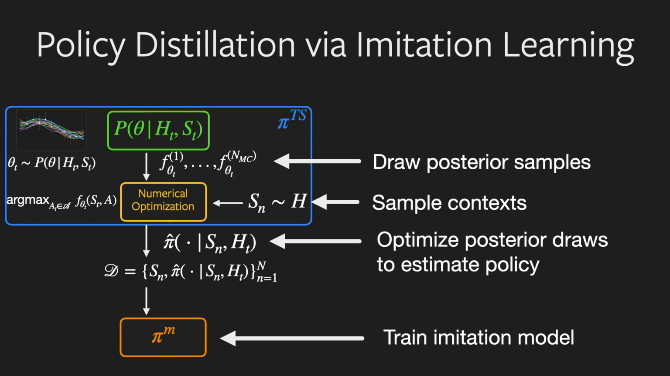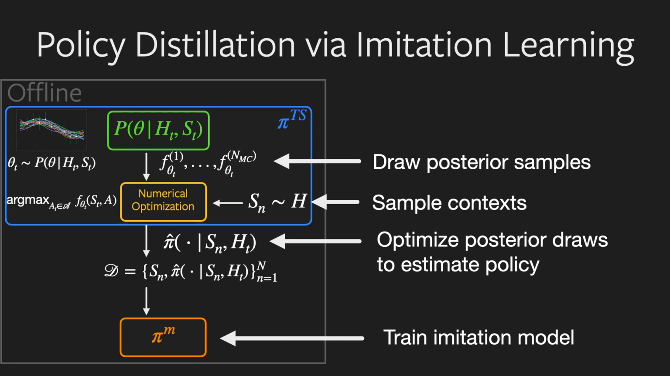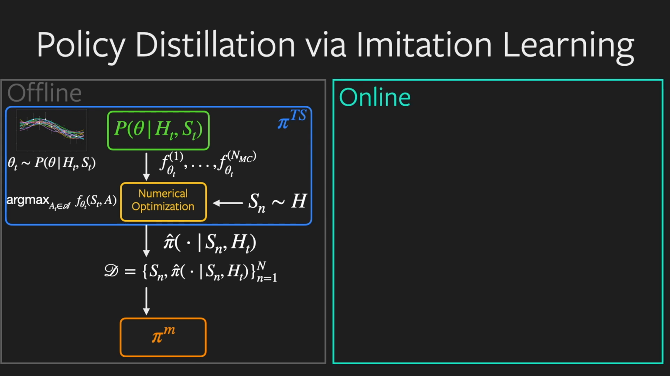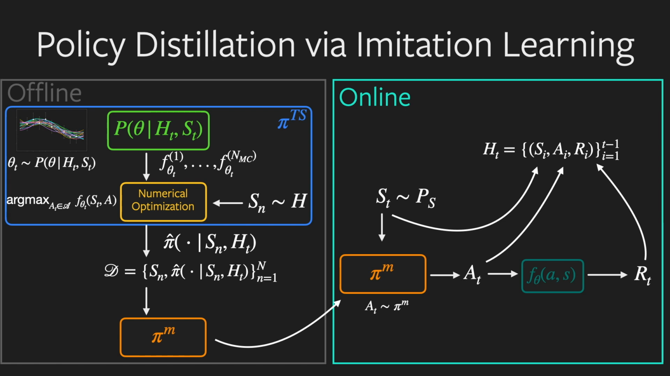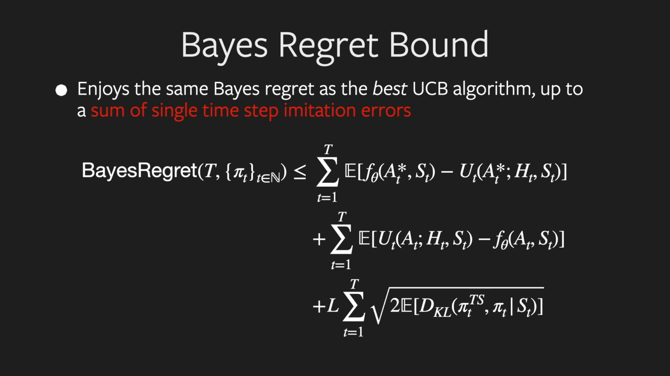Importantly, our imitation learning algorithm shifts the heavy computation involved in posterior sampling and numerical optimization from the online setting to the offline setting. The explicit imitation policy can then be deployed in the online setting for fast online decision-making. New observations that are collected under the imitation policy can be passed back to the Thompson sampling policy for offline batch posterior updates.